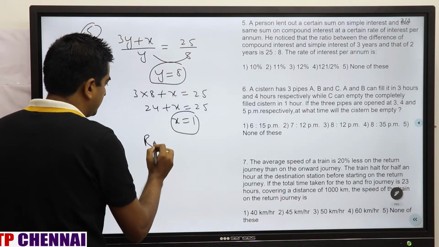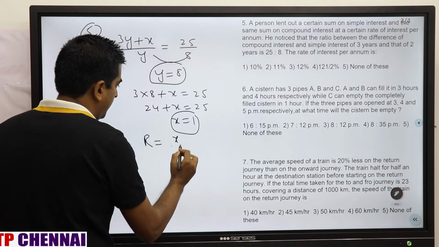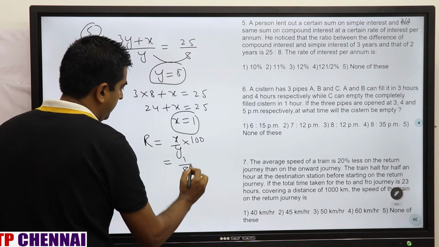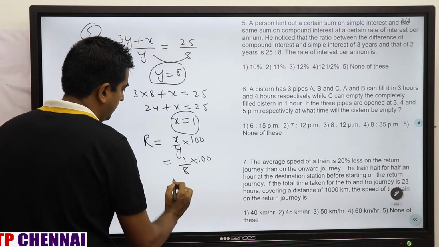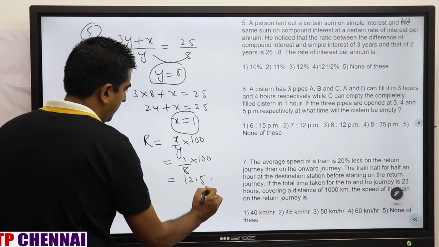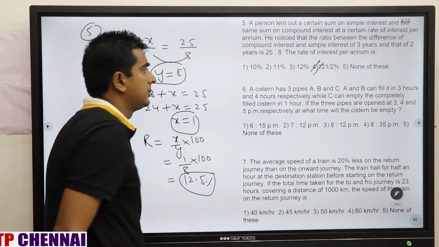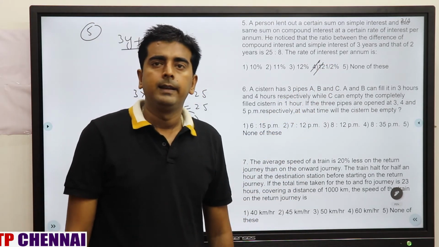Now they are asking for R. R is nothing but x by y into 100, which is 1 by 8 into 100. What is the answer? 12.5%, which is the fourth option. Clear?